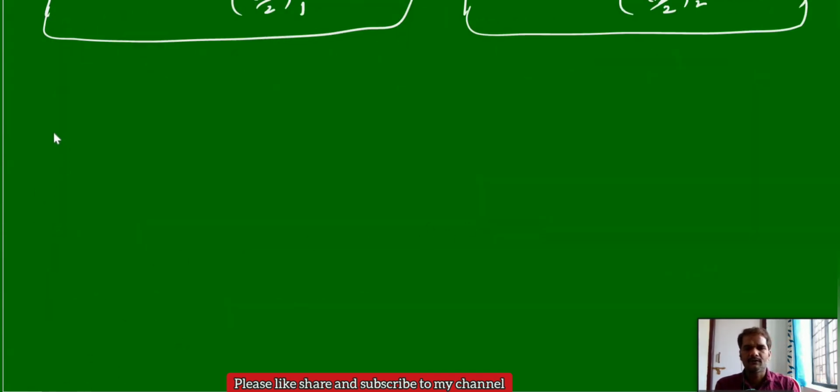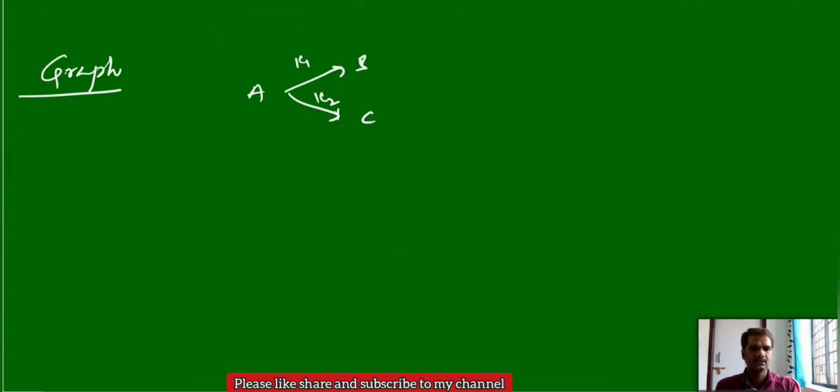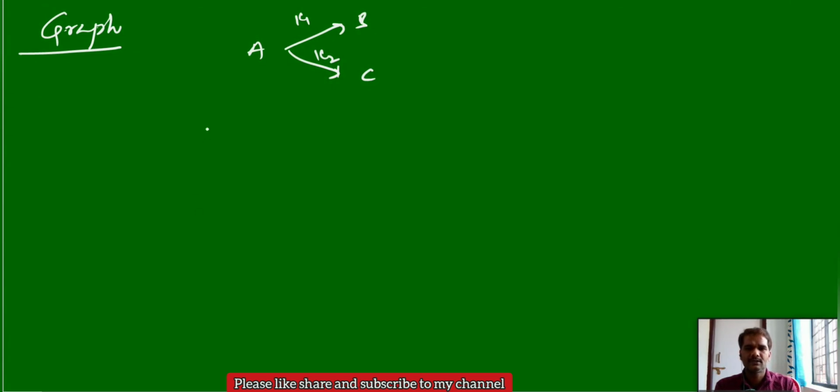Now we will see some graphical representations with respect to parallel reaction graphs. Here A is giving both products, B and C, with rate constants K1 and K2. It means reactant A is undergoing decomposition, the concentration of A is decreasing and the concentrations of B and C are increasing. So we can represent that in graphical manner.